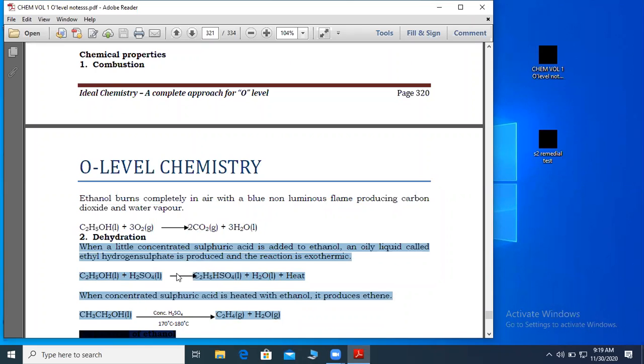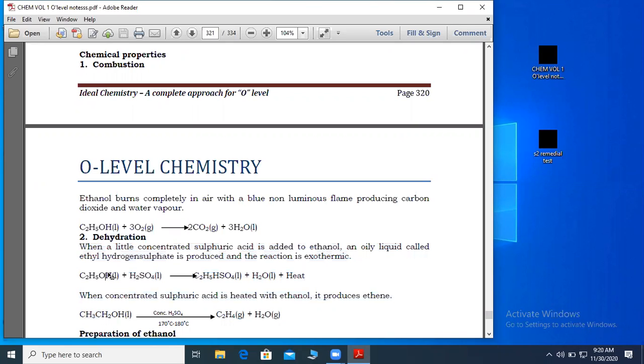So we say a little concentrated sulfuric acid is added to ethanol. This time, no, let us not write a little. Let us combine the statements. I told you this first equation is not for you. So let us combine the statements. Now I think you have your pen there and book.